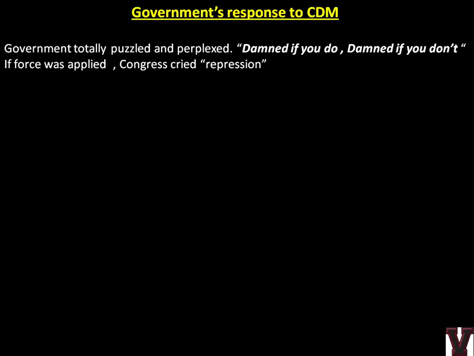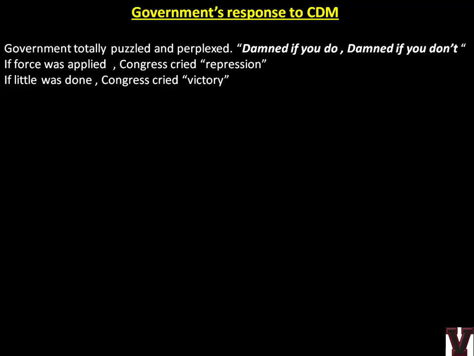Why? Because if force was applied, Congress would cry and shout in the parliament, the INC meetings and all the RTC or roundtable, like repression. If you remember, repression, suppression and all we have seen in the last chapter in detail. So repression, they will cry. So they cannot do anything. But in case what if they don't do anything and keep silent, then what will happen? Then Congress will cry victory. That is, we have overpowered the British, now that we have got complete independence of freedom, and that is how Jawaharlal Nehru and other youth leaders proceeded.